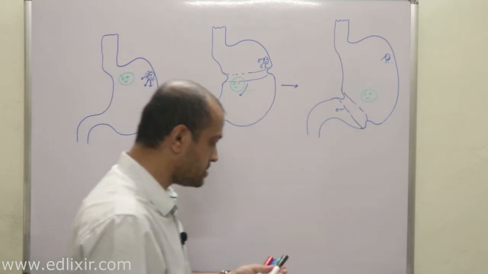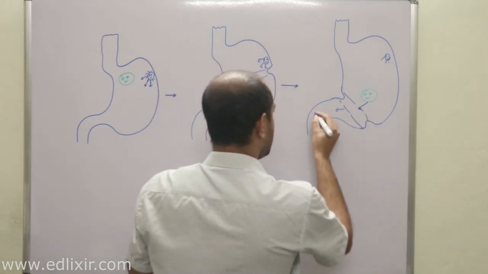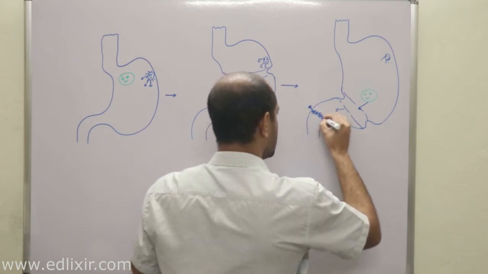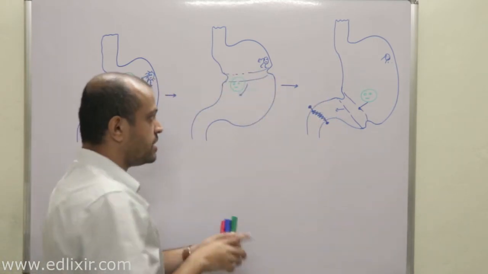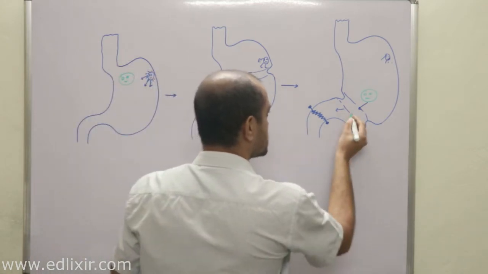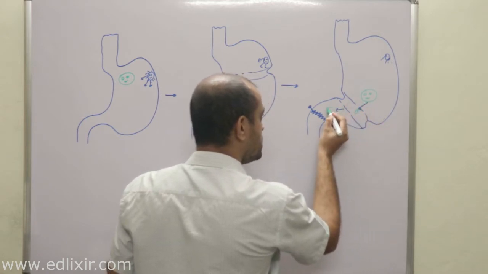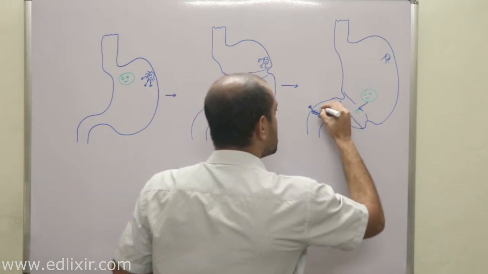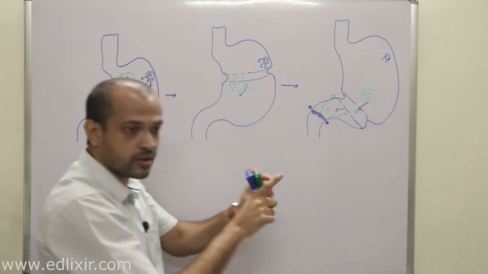Now listen, what happens is this: when food particles approach here, there is the pyloric sphincter. Now this pyloric sphincter closes, and therefore these food particles, under the action of these waves... suppose these food particles have come here and these waves are coming here. Now when these waves die, they actually give out a shock in the other direction. A wave shock in the other direction.